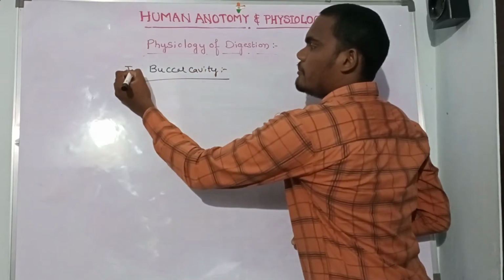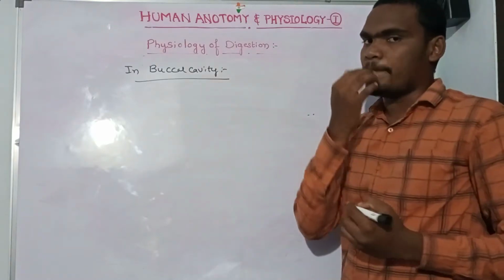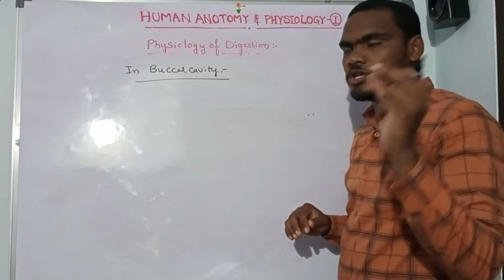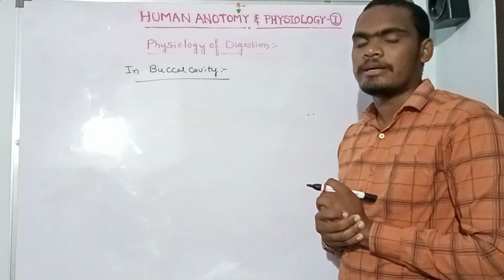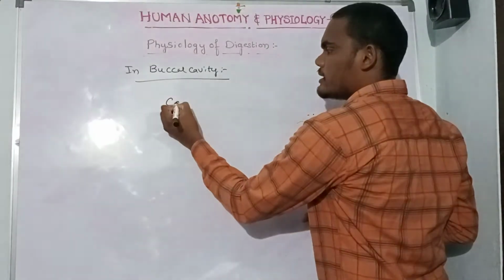In the buccal cavity, which digestion occurs? In the buccal cavity there are salivary glands. These salivary glands contain the enzyme called salivary amylase or ptyalin. For example, take carbohydrate.